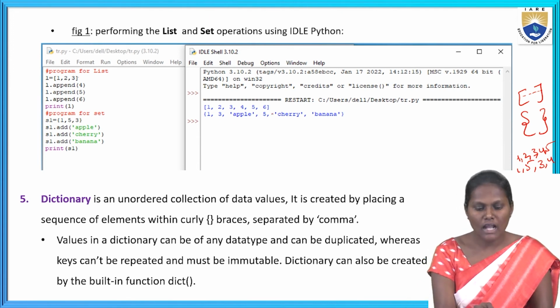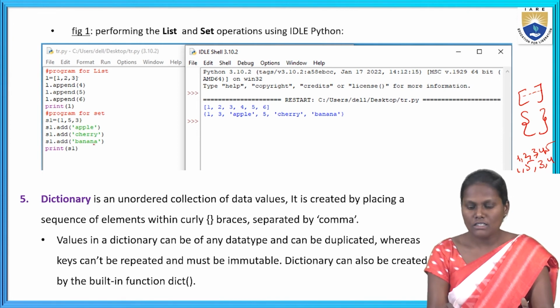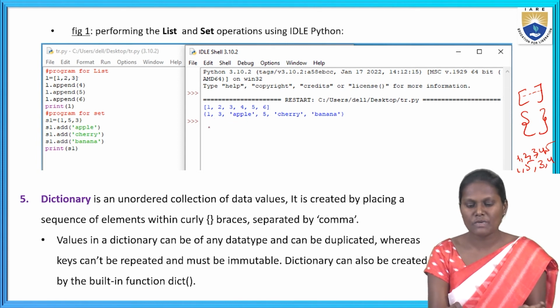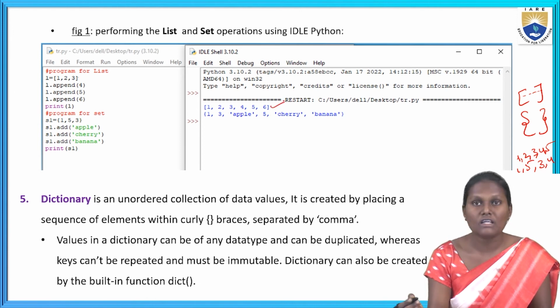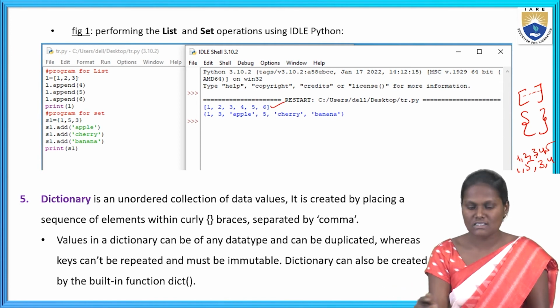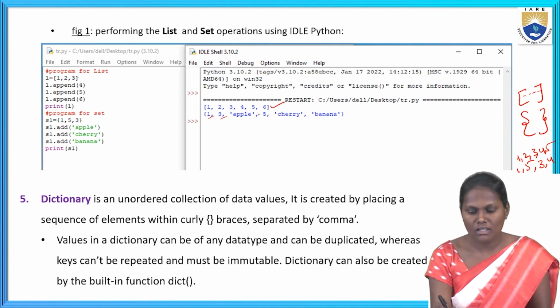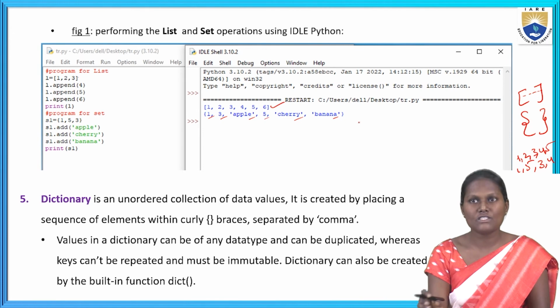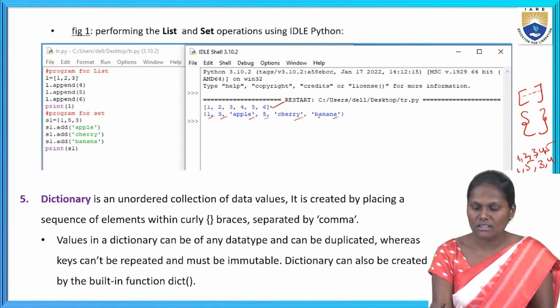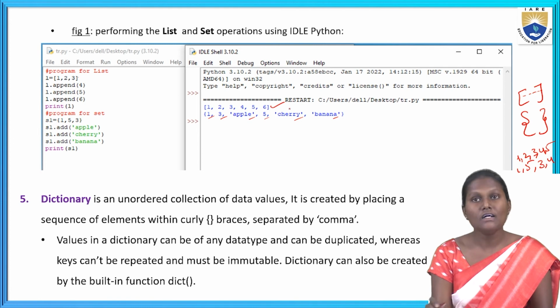Here I had shown you, I had given 1, 5, 3, and also S1.add(apple). For the S1 value, I am adding apple, cherry and banana here. So it is not coming in sequence manner. Here we can see the output in the set. In the list, it is in sequence: 1, 2, 3, 4, 5, 6. Coming to the set, 1, 3. After that, apple came. Next to 5, cherry and banana. These are not in sequence order also. Here we can see it is in curly braces and separated by commas.